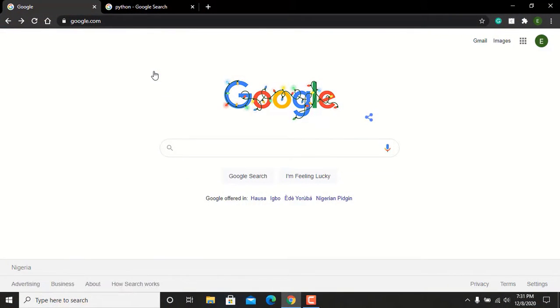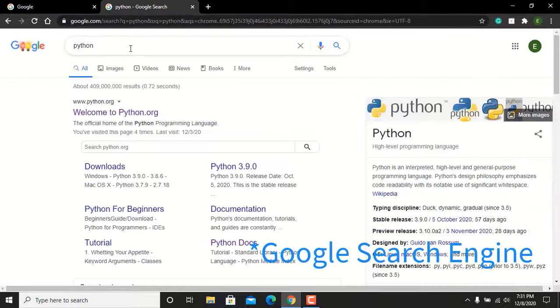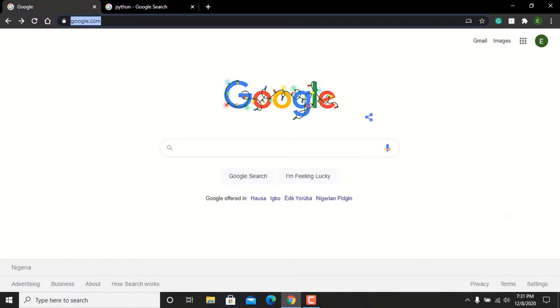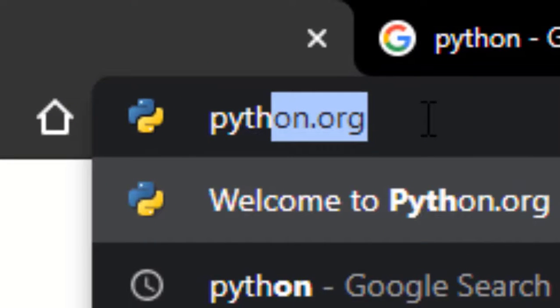Now let's go ahead with installing Python. Make sure you don't miss any of these steps as they are very important. Missing any of them might cause an error, which might be frustrating for you as a beginner. You can go to the Python site in two ways. Either you go to a search engine and type it, where you see it as the first result, or just make sure you go to python.org, which I will be doing here.